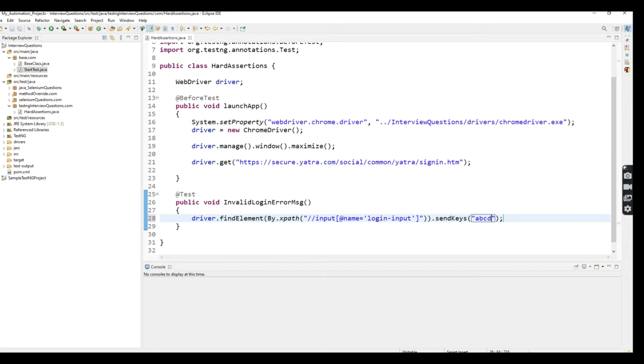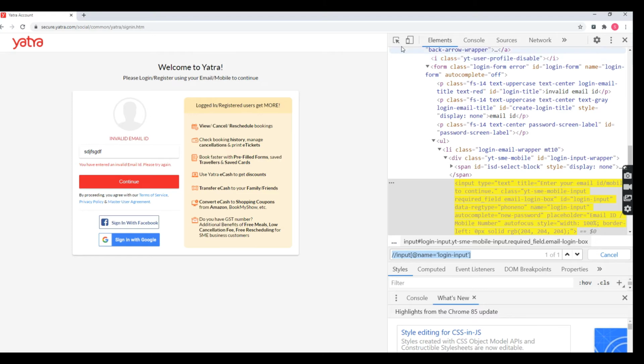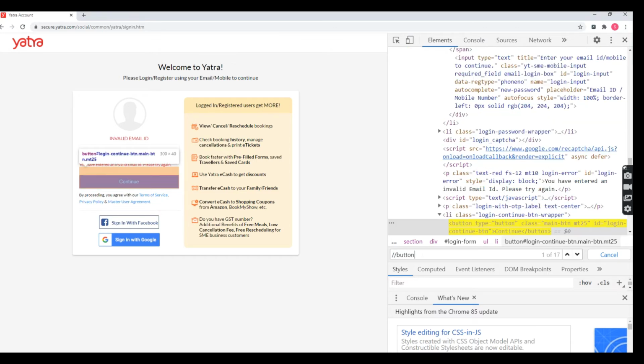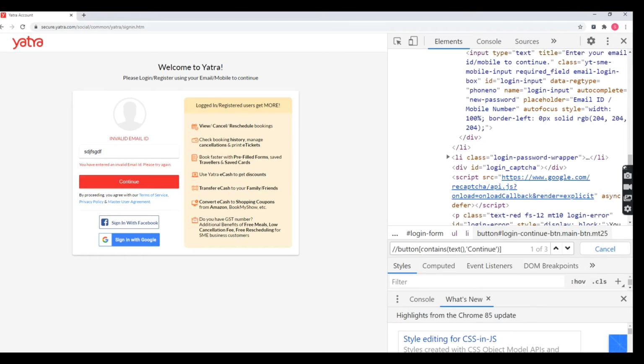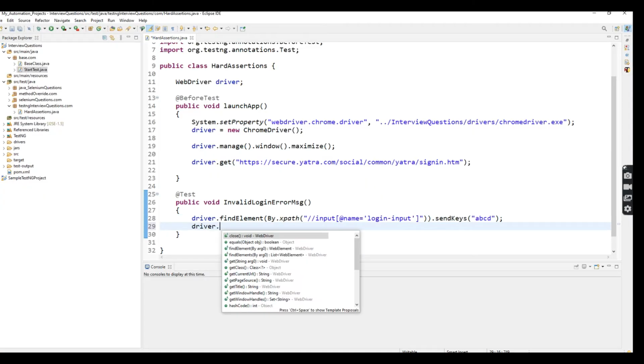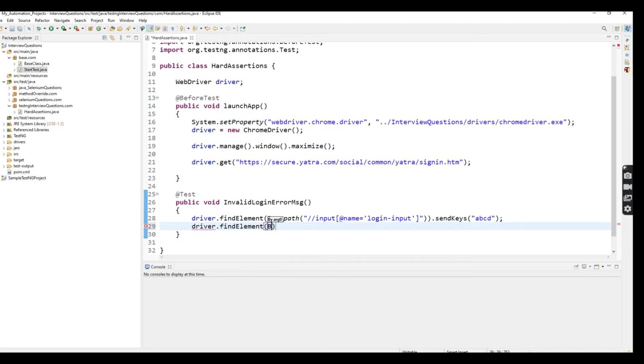After that, I'm going to click on the login button. So I'm going to take the XPath for this one. Here the button tag is available, and I'm going to use contains text: button contains text. I just copy it and perform driver.findElement(By.xpath). On this I'm going to perform the click action, right?